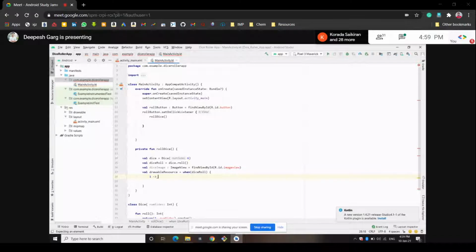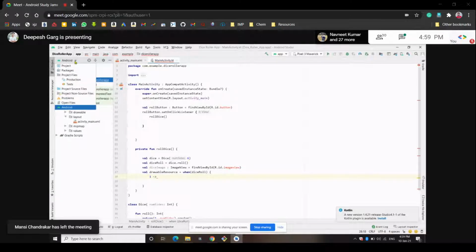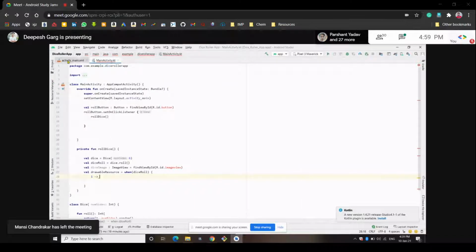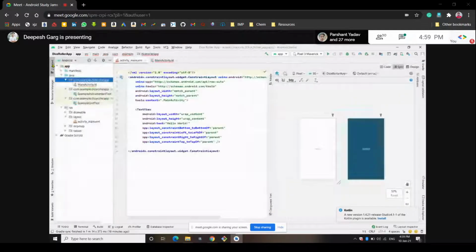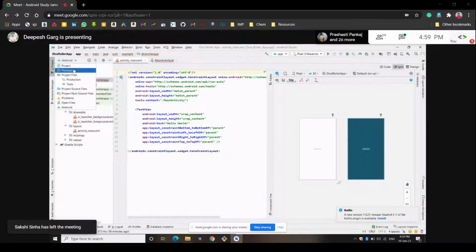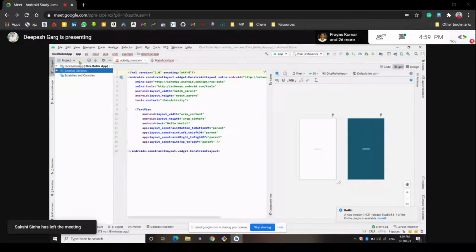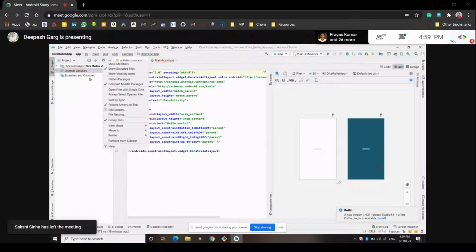Let's upload the dice images first so that you can clearly view that. How are we going to upload this? We go here, and we have to add the drawable resource.